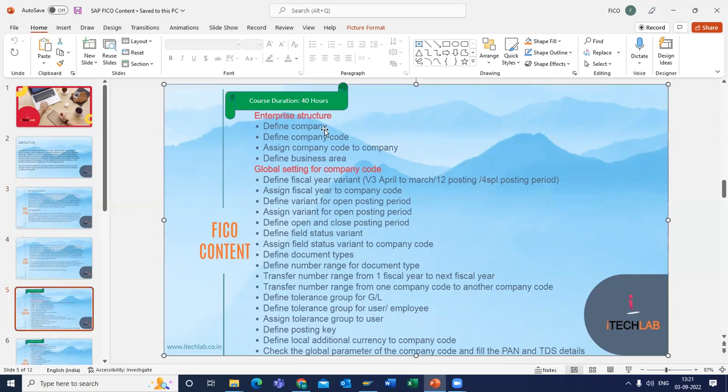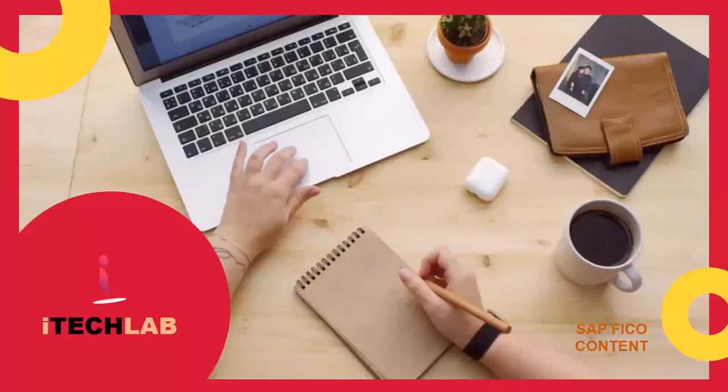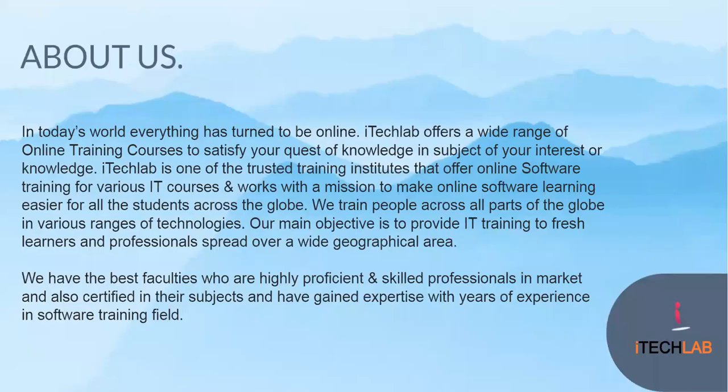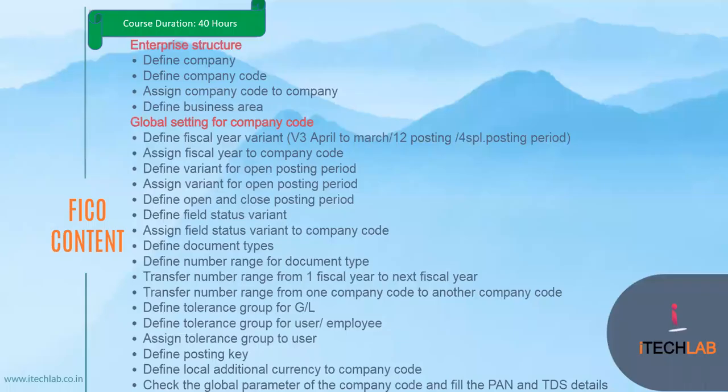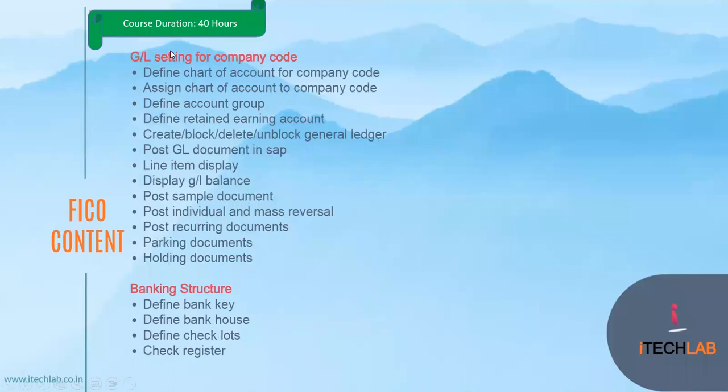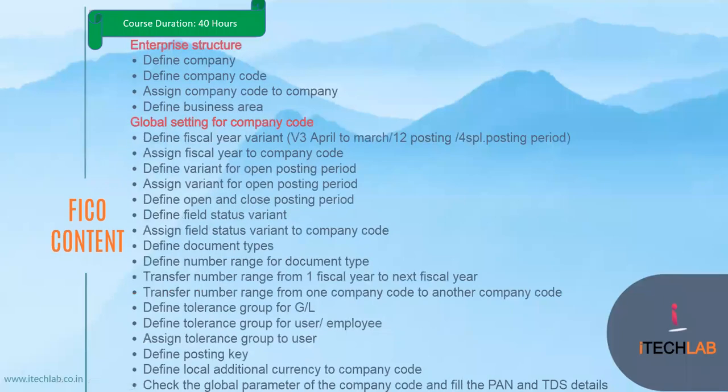First I want to tell you this course duration is approximately 40 hours. It will take about 40 hours to complete the whole FICO batch. You can see the first topic is enterprise structure. That means I will teach you from scratch.